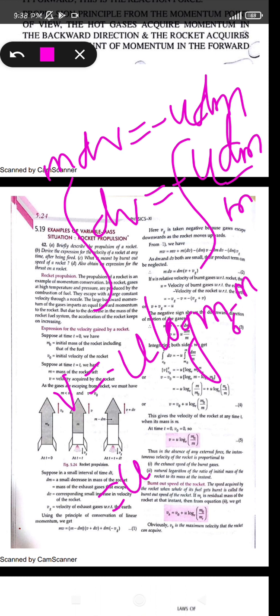Now if we take m dv equal to minus u dm, then dv equals minus u dm upon m, and now if we integrate it, what will the value be? V equals minus u, since u is constant and comes out, times the integral of dm by m. The integration of 1 by m is log m, and taking it from mass m0 to m, it gives log m minus log m0, which is log of m upon m0. So v equals minus u log m upon m0. This is the velocity of the rocket at any time t with mass m.